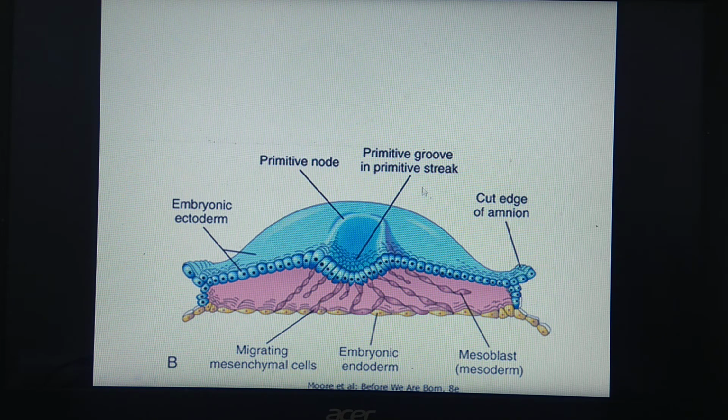How does it take place now? See this streak, this primitive streak, it progresses from the posterior to the anterior end of the embryo, and from the site of the primitive streak a third layer of cells called mesoderm extends between ectoderm and endoderm. You can see here these new cells are formed, which are called mesoblast or the mesoderm. Where does it get formed? It is formed between this ectoderm and this endoderm, and hence it is called mesoblast or the mesoderm.